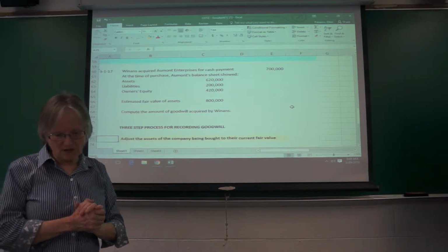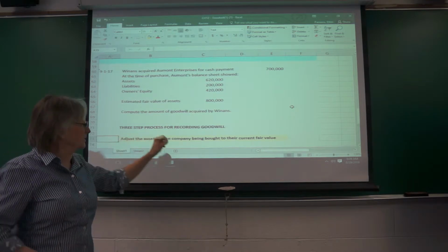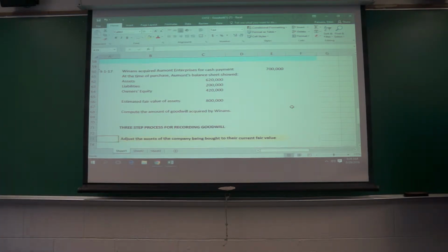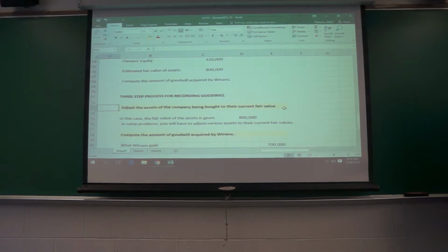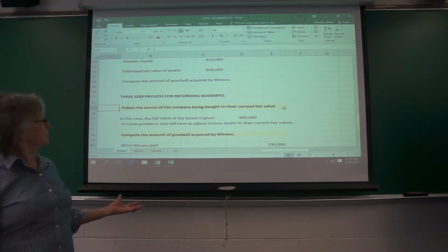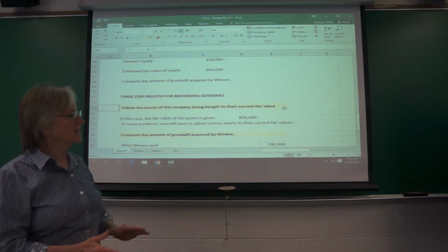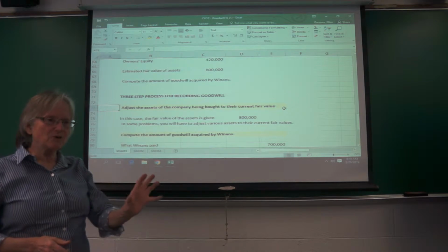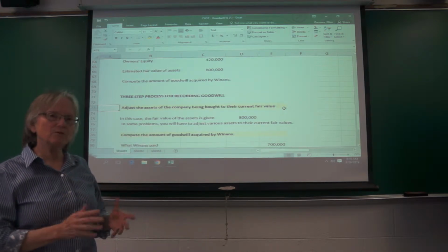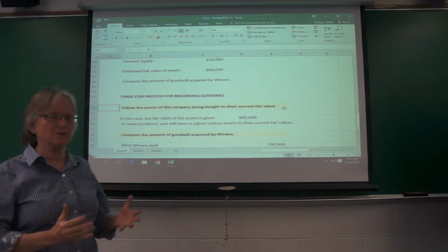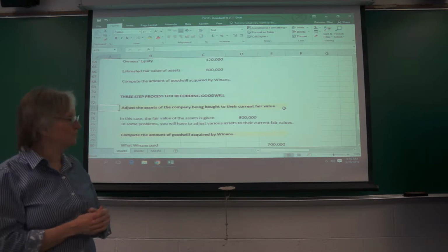So there's basically a three-step process for recording goodwill. Let's go through that. The first step is you adjust the assets of the company to their current fair value. In this case, they just give that to you. That's fine. In some of the problems, they will list out all of the various assets and liabilities. They will give you the current fair values. You have to make those adjustments to come up with the fair value as opposed to the book value.